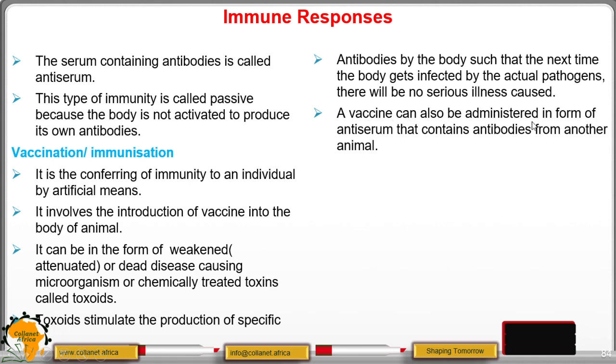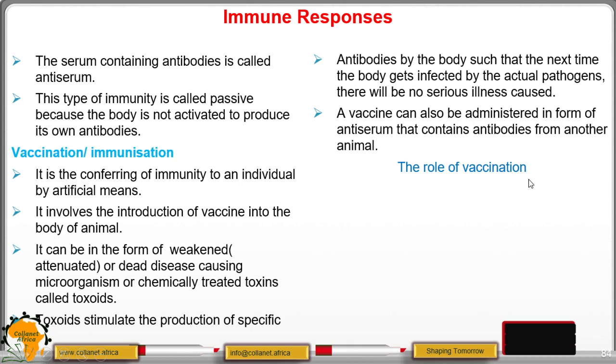And vaccine can be administered in the form of antiserum that contains antibodies from another animal. It is very possible. So some people who develop vaccines have obtained antibodies from other animals which were experimented on, and they are very safe. So there are those myths in our communities, or some religions, that don't want their children to get vaccinated. It is very dangerous not to receive vaccination.